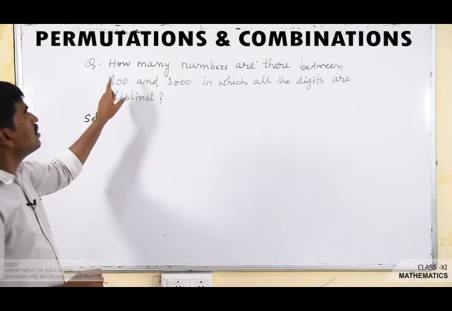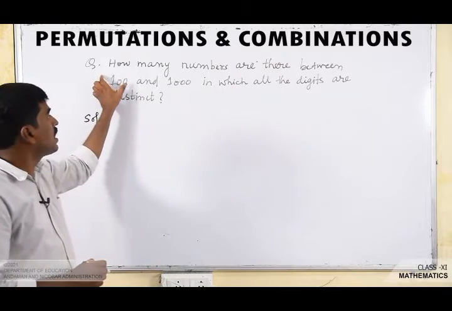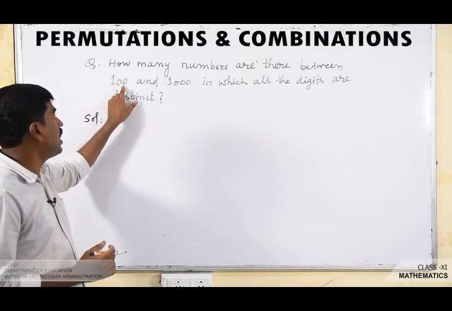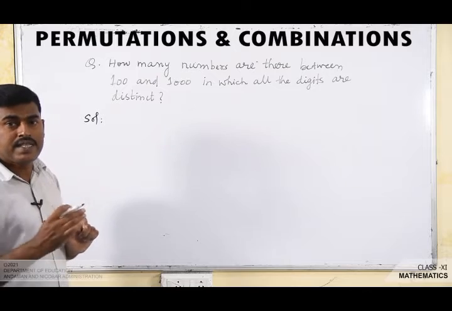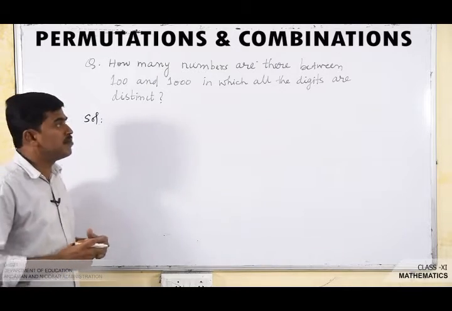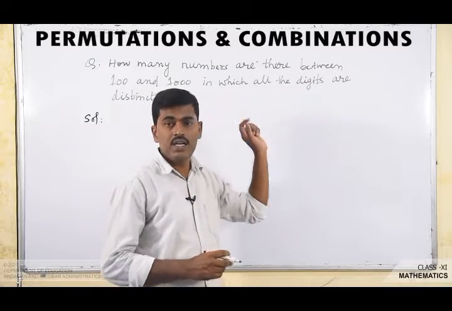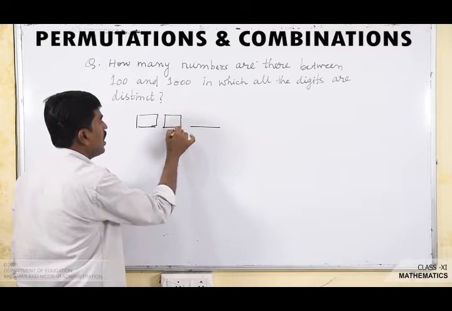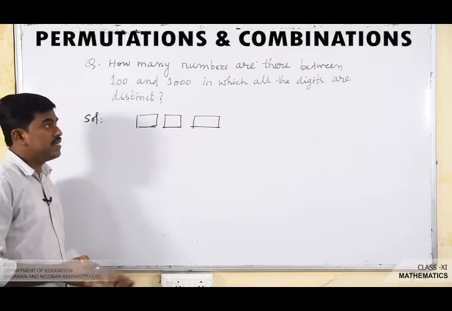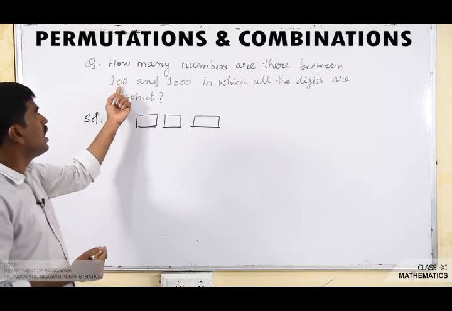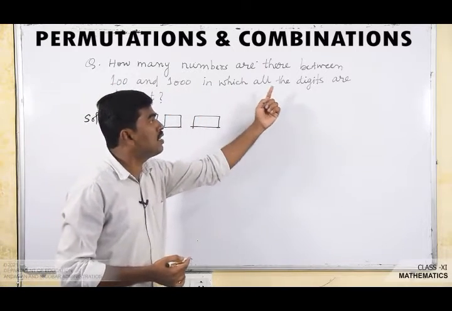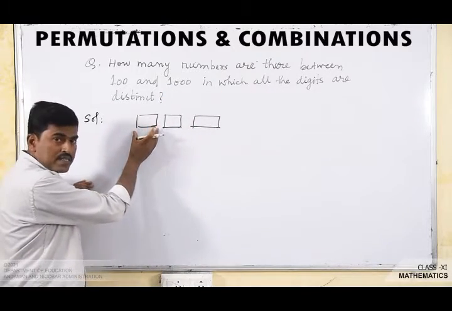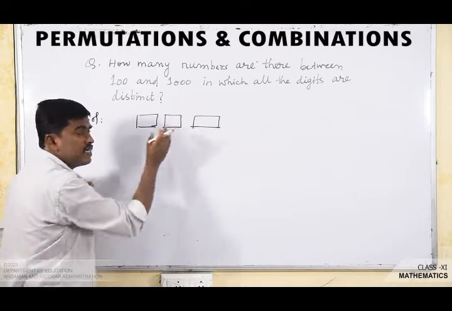So what is given? We have to find how many numbers are there between 100 and 1000. So the number is obviously a 3-digit number. That means we have to form a 3-digit number in which all the digits are distinct, all the digits are different. So we have to fill 3 vacant places.